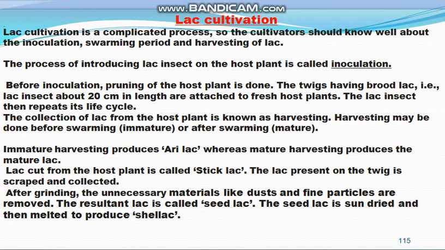and then from the stick lac, the lac is scraped and collected, then it is ground, and after grinding, the unnecessary material is removed from the lac, and the resultant lac is known as the seed lac. Then this seed lac is sun dried and melted to produce the lac which is known as shellac. So in this way, the cultivation of the lac is done.